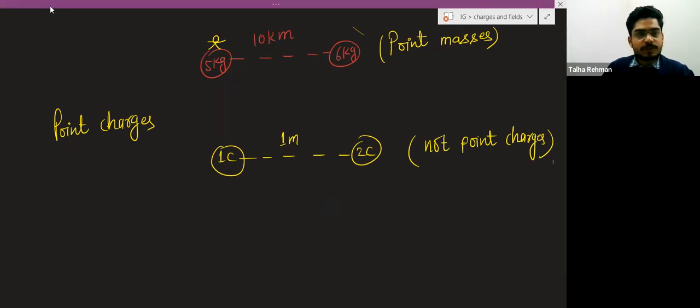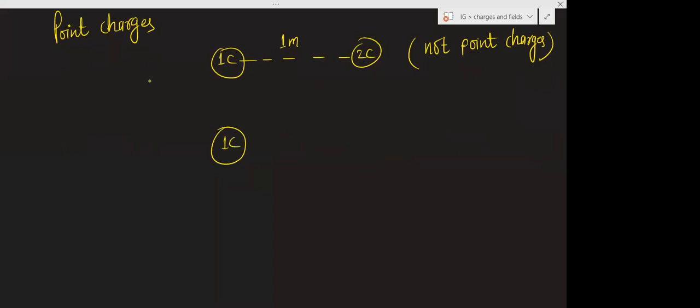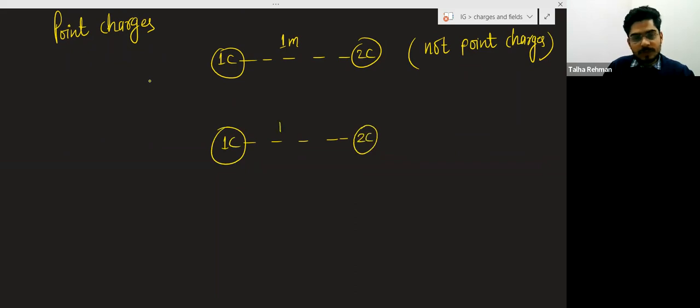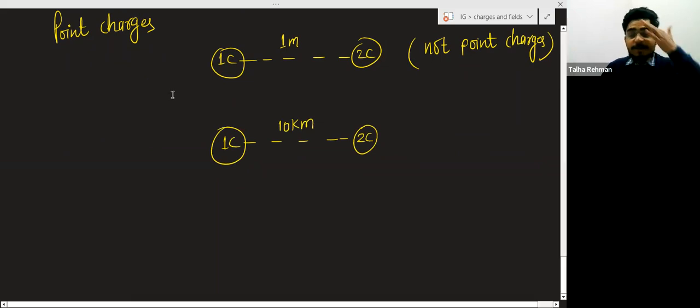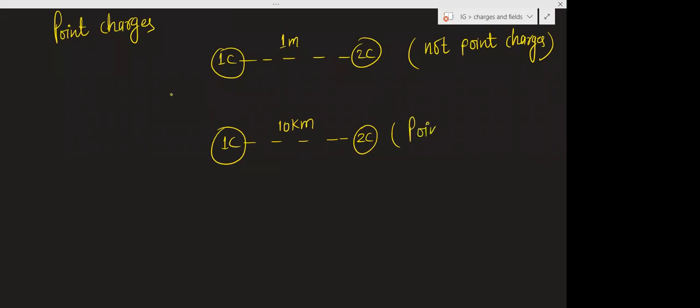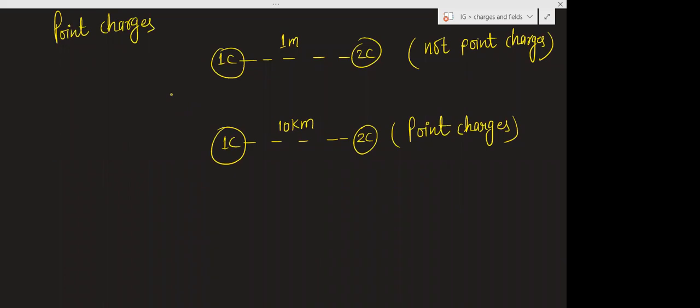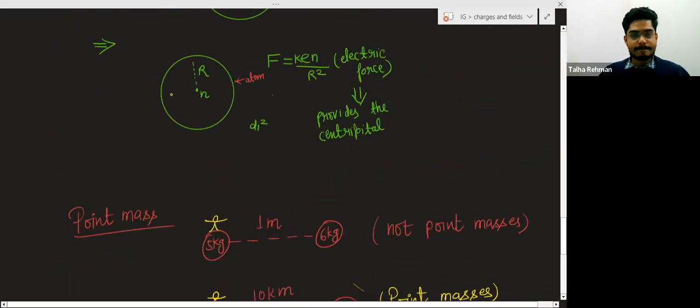When these two charges, 1 coulomb and 2 coulomb, are 10 kilometers apart, or you can say 1 kilometer apart also, so these two will be considered as point charges. So basically, this concept is purely depending upon the distance. No one can say this charge is a point charge. That will depend upon the distance, totally.